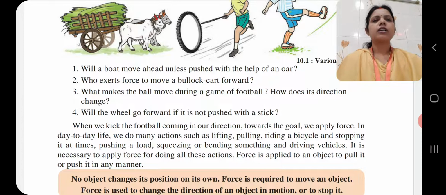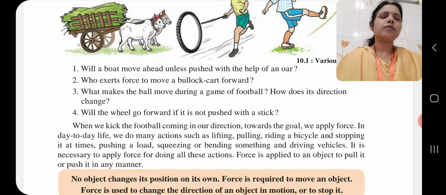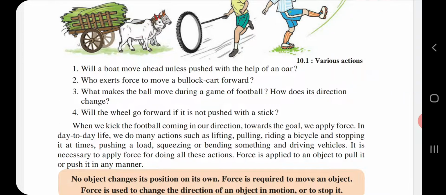So children, depending on this picture, these 4 questions are given. When I explain, at that time you will all be able to give the answer. So children, here a question is there. When we kick the football coming in our direction towards the goal, we apply force.